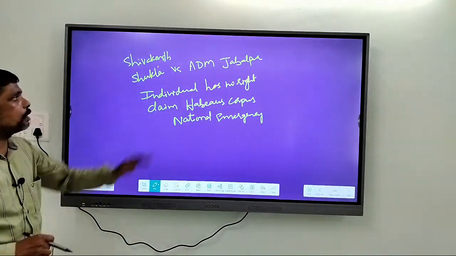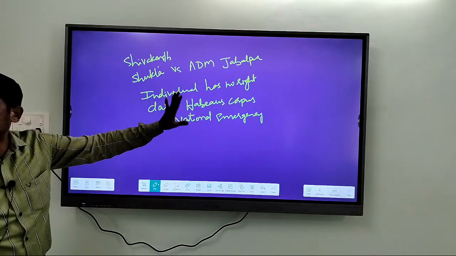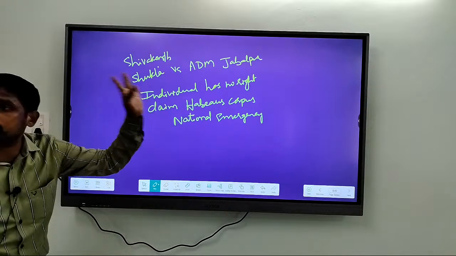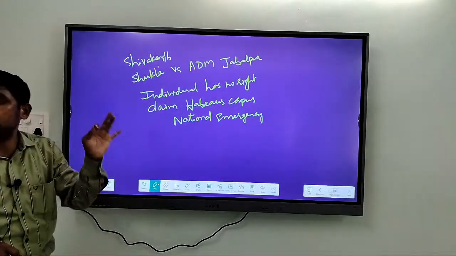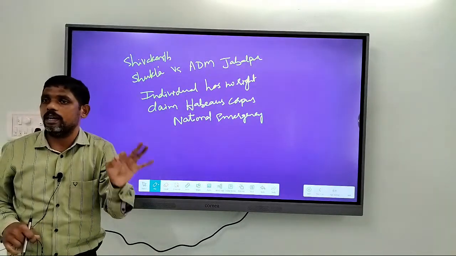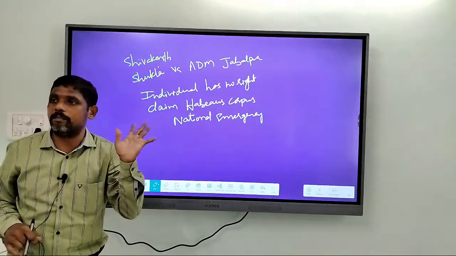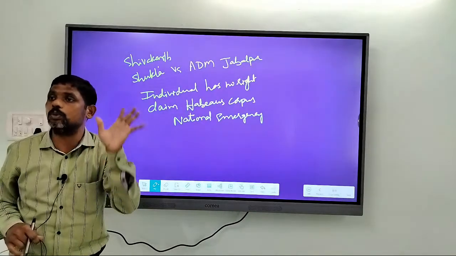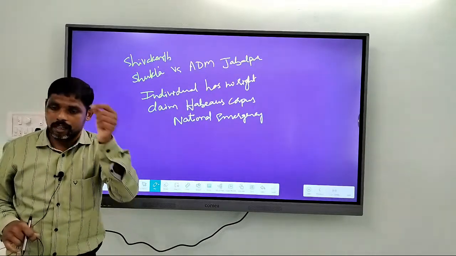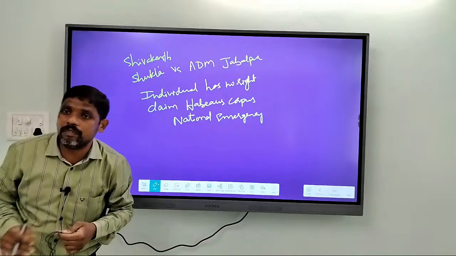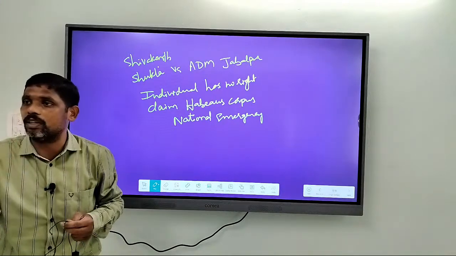That means the Supreme Court said that individuals have no right to move to courts for the purpose of enforcing constitutional remedies and enjoying constitutional writs. That is, whenever a national emergency is imposed, the President can restrict any of the fundamental rights. That can include Article 32 also. It said even the writs mentioned in Article 32 can be restricted. That means whenever a national emergency is imposed, the individual has no right to claim these constitutional remedies.